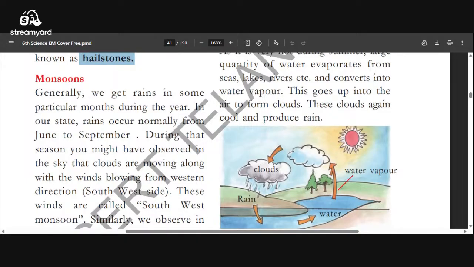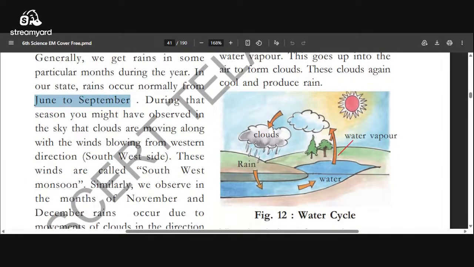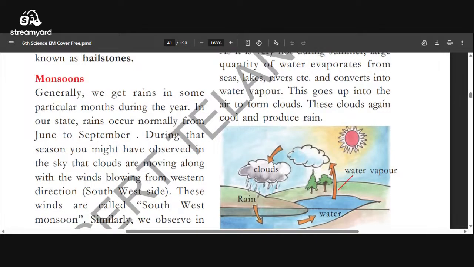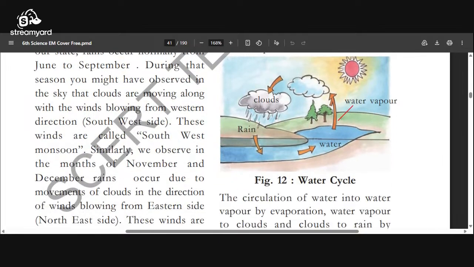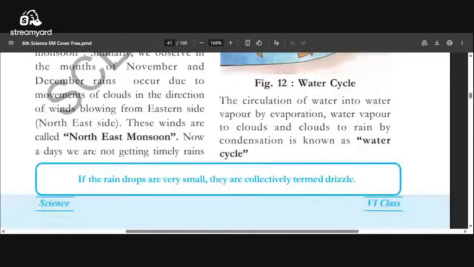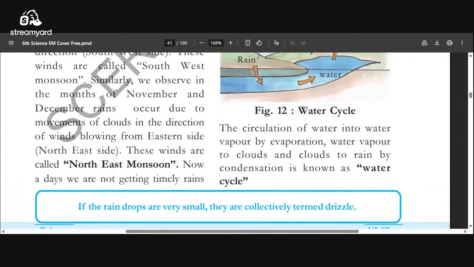Here, about monsoons, we discussed two types of monsoons. June to September, one monsoon. What is that? Southwest monsoon, because from June to September winds blow from the west to south. This is called southwest monsoon. Next, November and December months, northeast monsoon. East to north winds blow. This is called northeast monsoon.